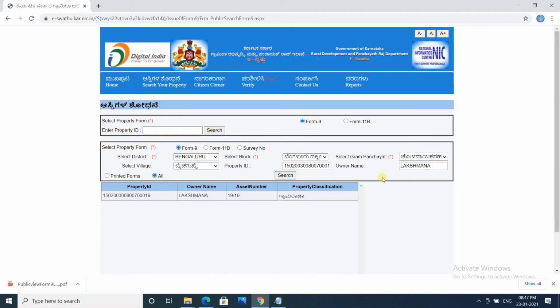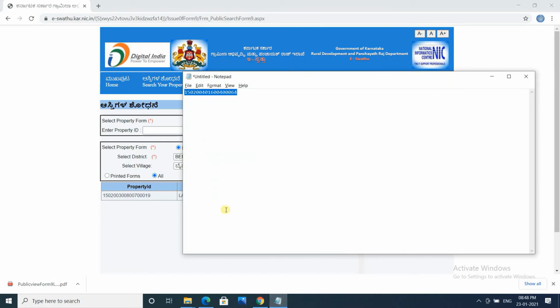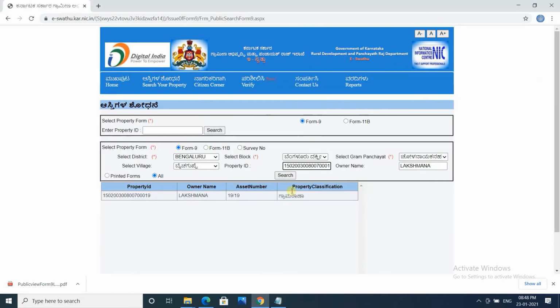Yes, so if we put the owner name, then we can see this property is under this particular person's name. If somebody puts a different property ID here, then let's check whether it is correctly returning the results or not.